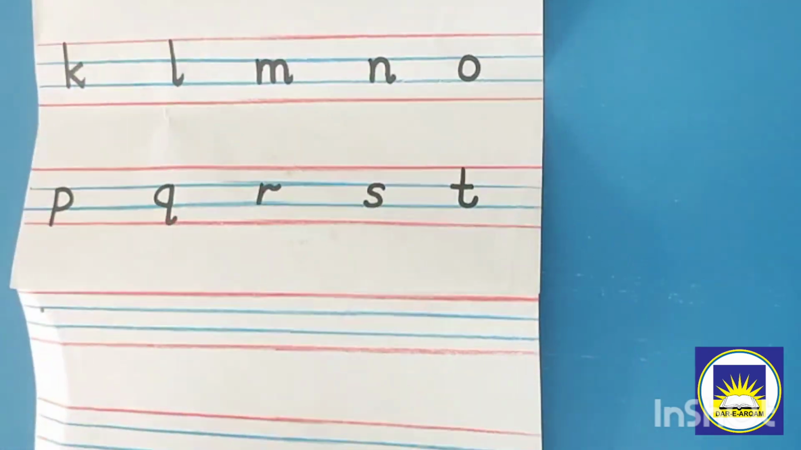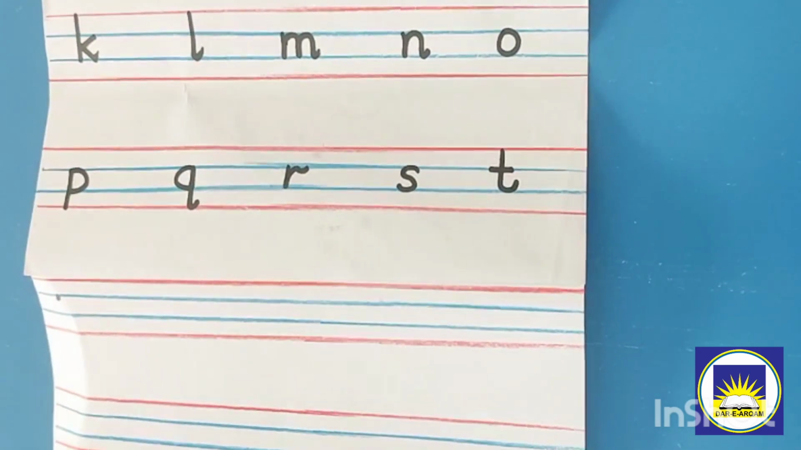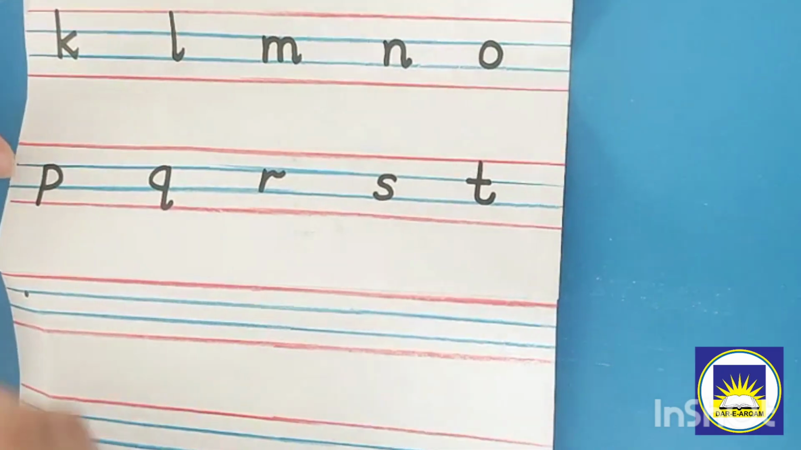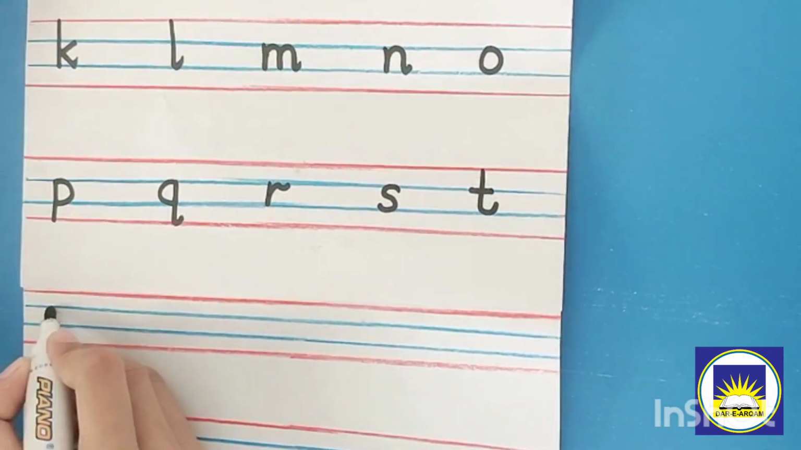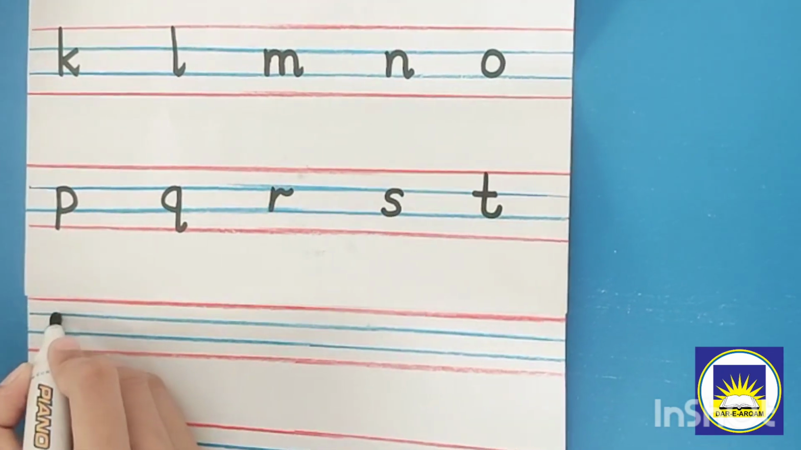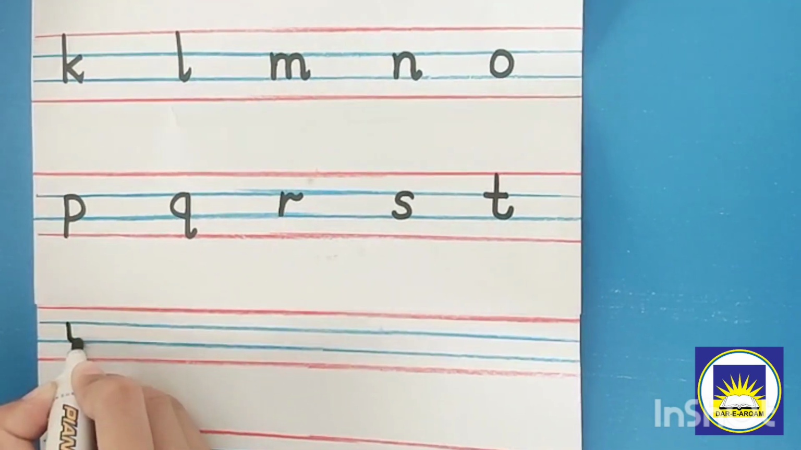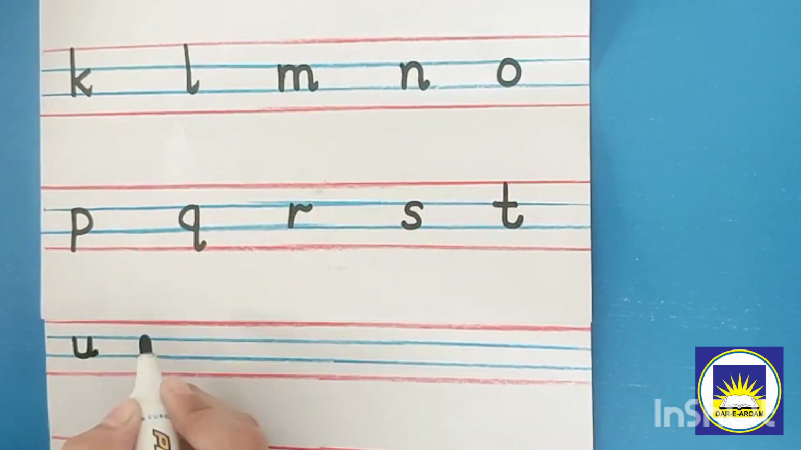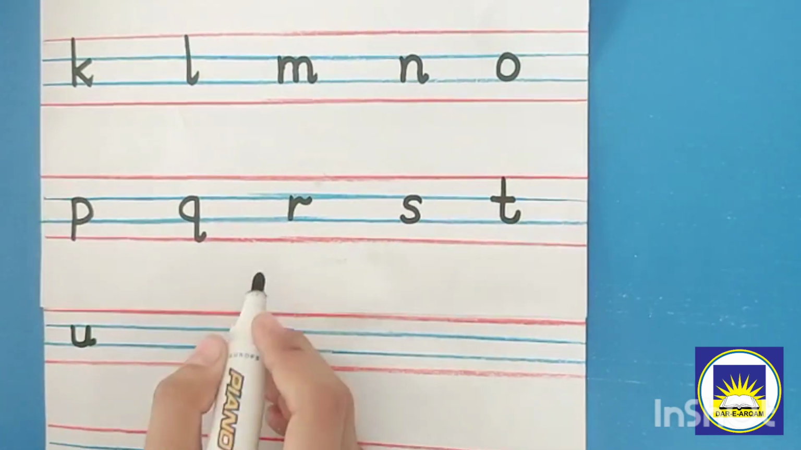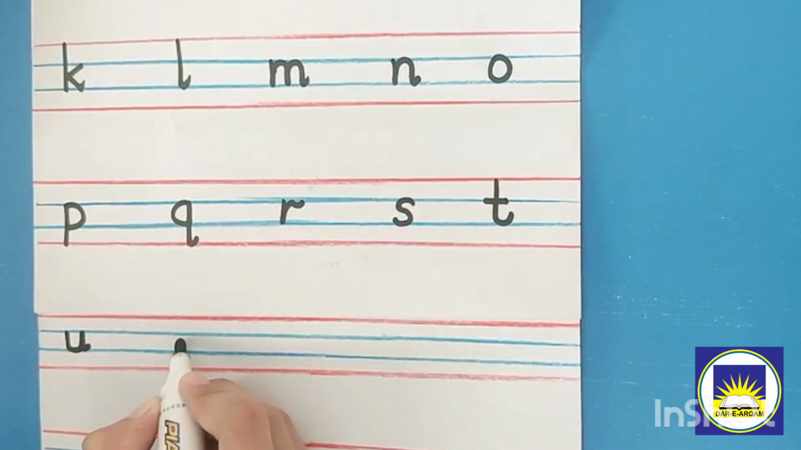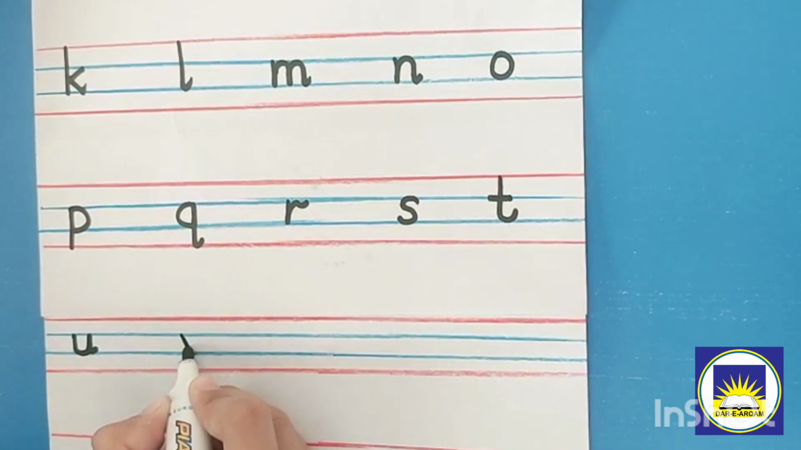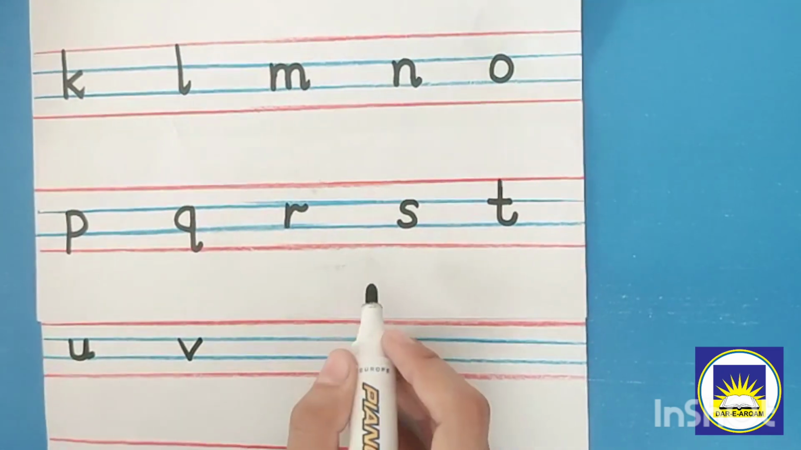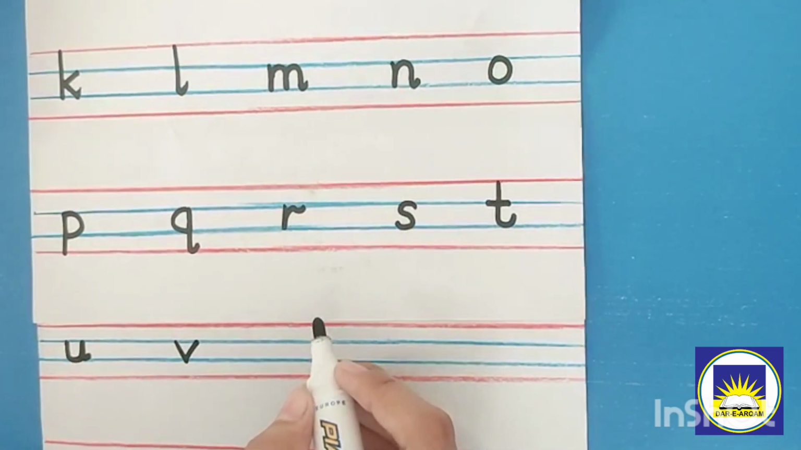U is like a cup. Go down, turn a little, go up. Okay, start. Go down, turn a little, go up, come down, turn a little. It will make u, umbrella. Make a slant line and again slant line. It will make v, van.